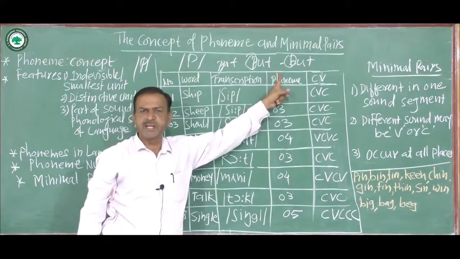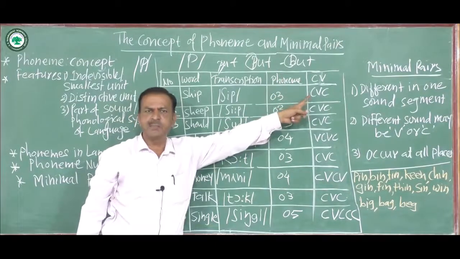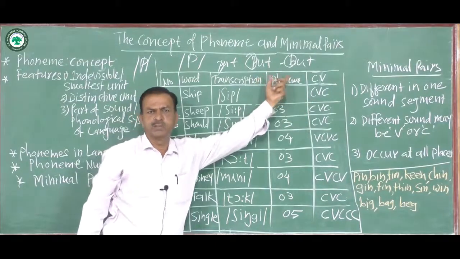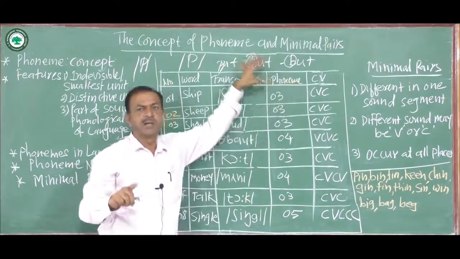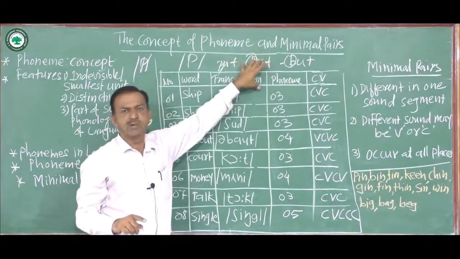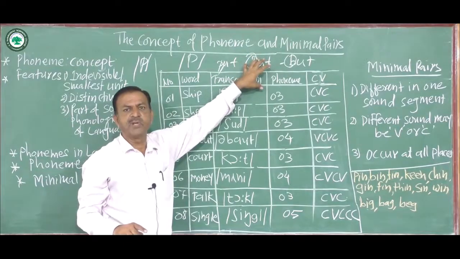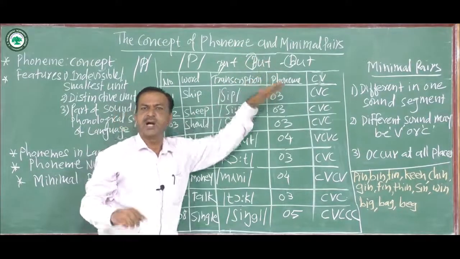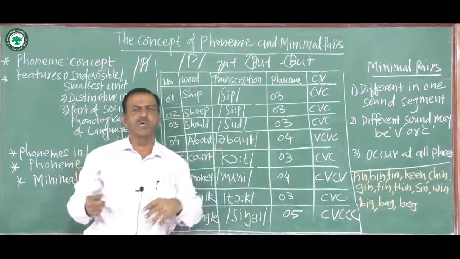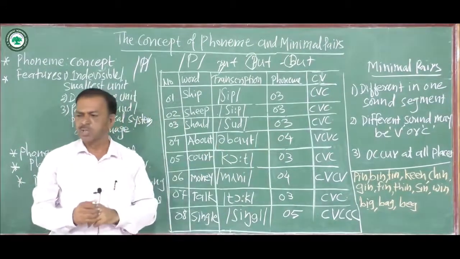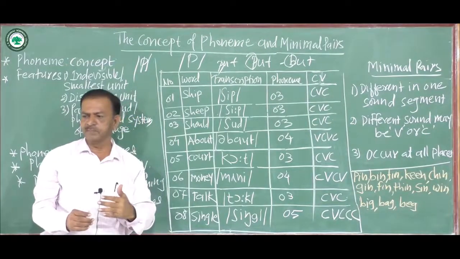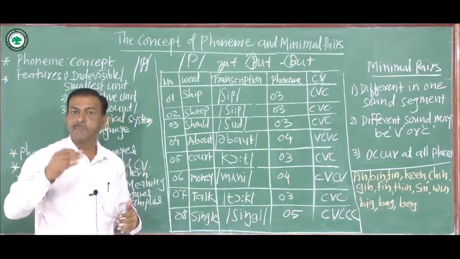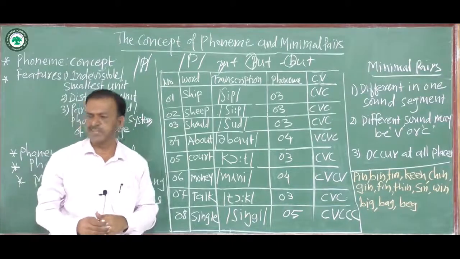The ut spelling is the same, so these two sounds are similar in these two words, but only the initial phoneme is changed, and after all, the meaning of the word has changed. So I say that substitution of one phoneme for another brings a change in meaning.